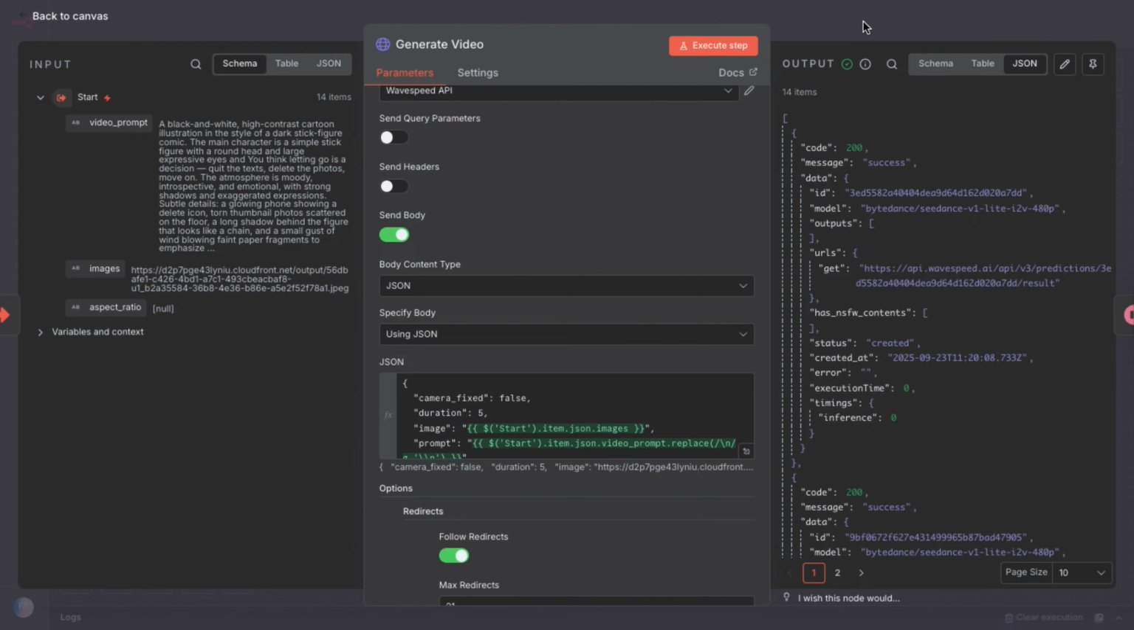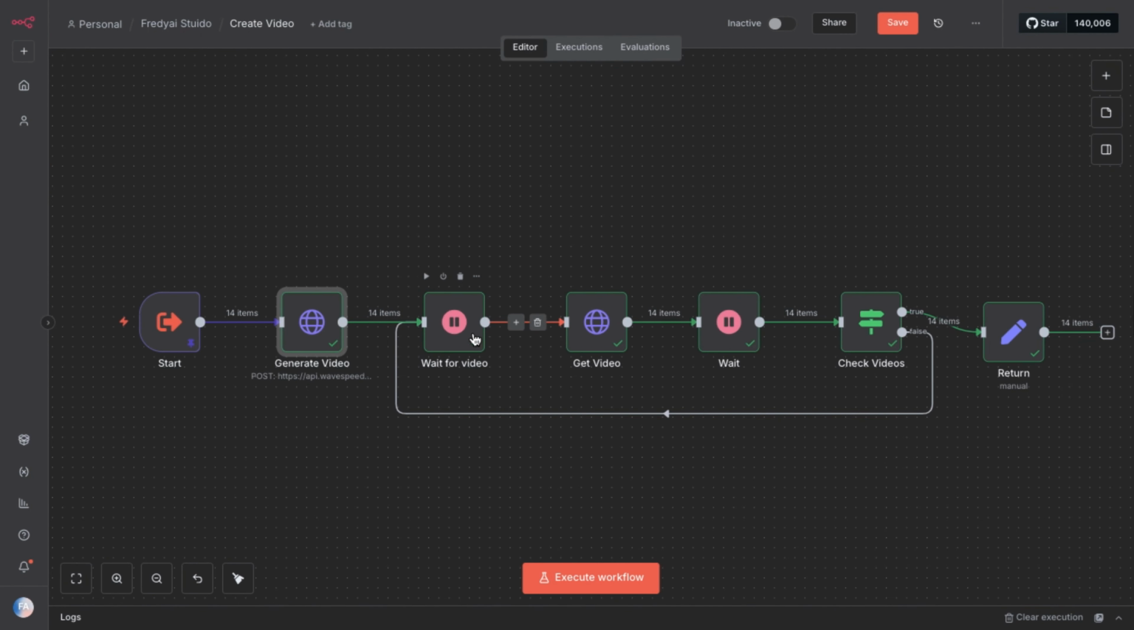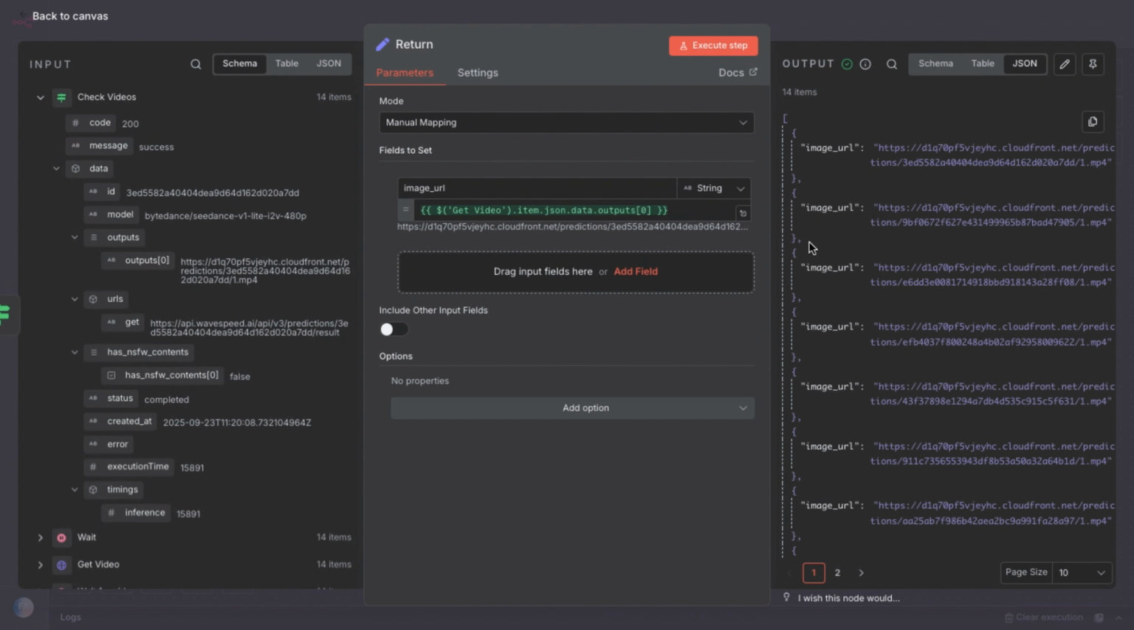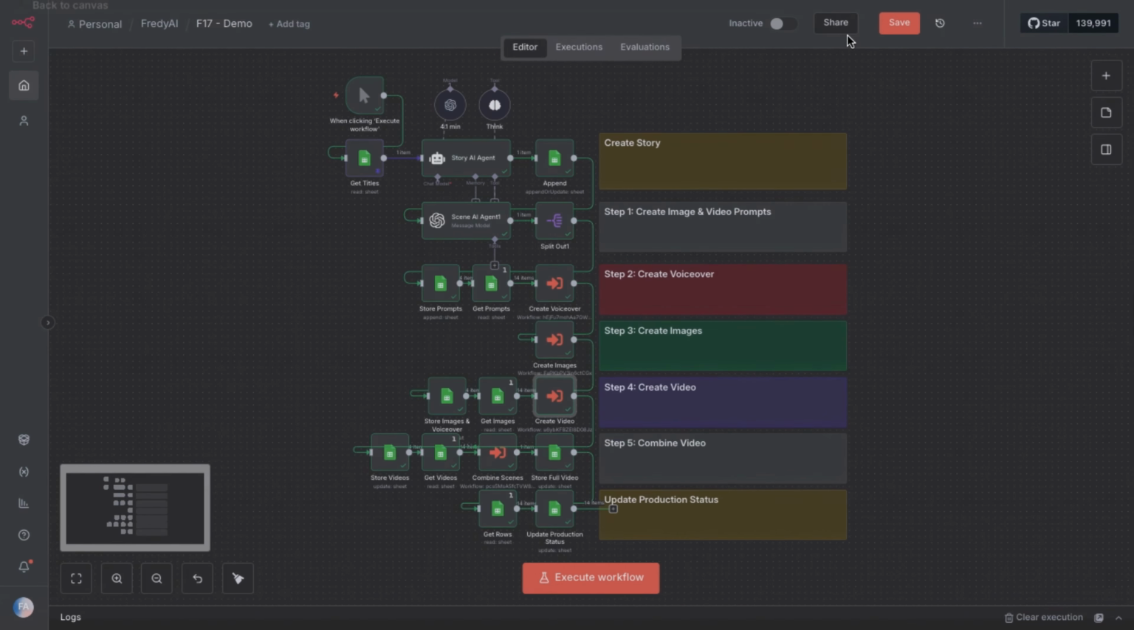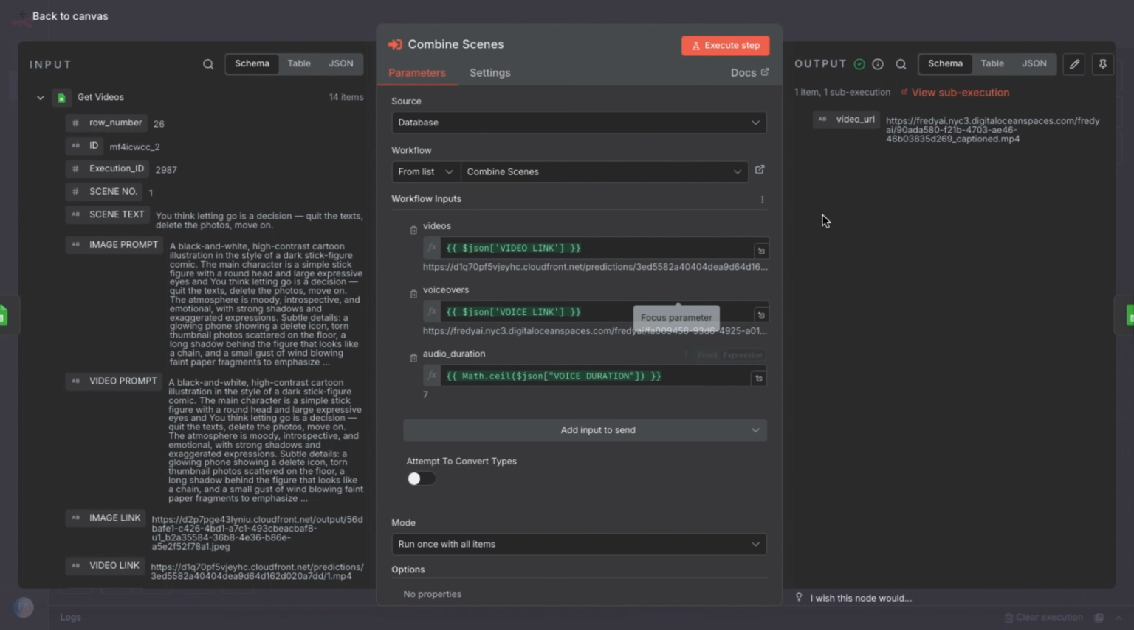When this node ran, we got 14 items, which, just like before, are initially in the queue. To handle this, we need to check their status using a get video node and an if node. If the system isn't done yet, it loops back and checks again before passing the video URLs to the set node, so we can send them along to the main workflow. Again, if we open this create video node, you'll see all 14 video URLs listed here. Moving along, the next node is a Google Sheet node, which stores the videos and then retrieves them again, just like before, so we can pass them to the combine sub workflow. If we open this node, you'll see one final video URL, the one we just previewed.